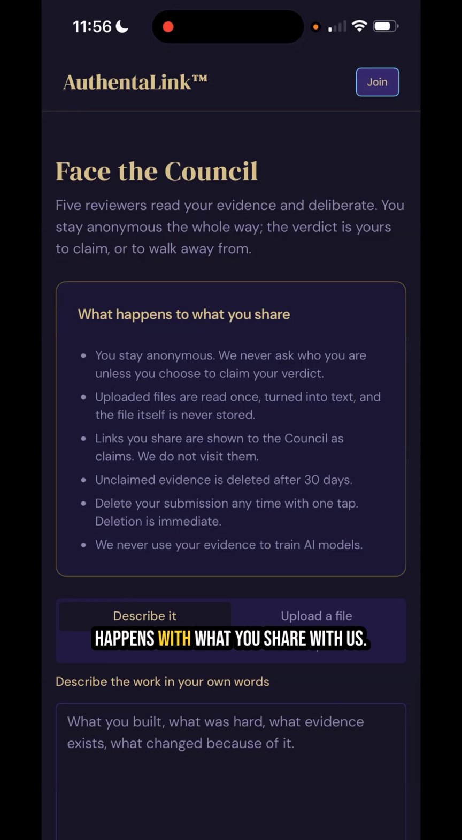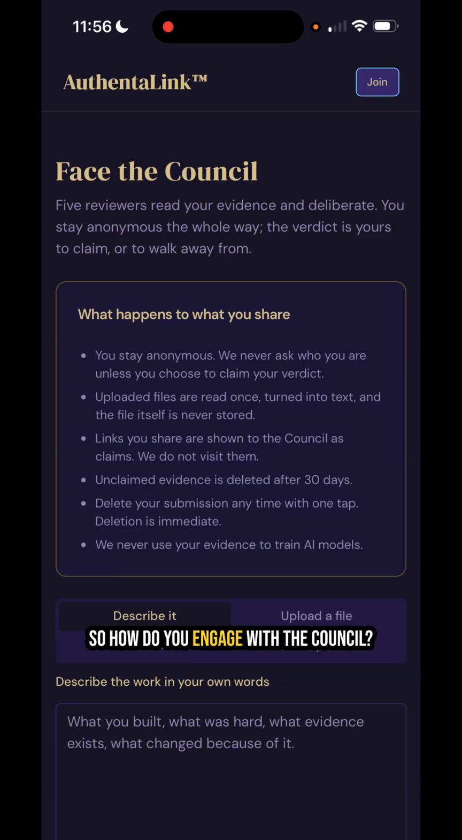What happens with what you share with us? You yourself stay anonymous. Any file you upload is never stored. Any link you share is not visited. Unclaimed evidence is deleted after 30 days. You can delete your submission at any time, and we do not use your evidence to train AI models.